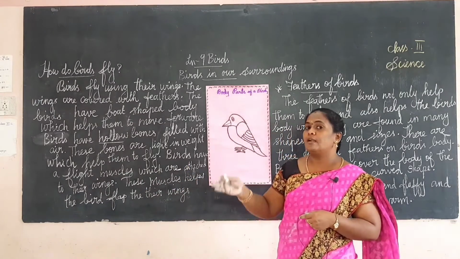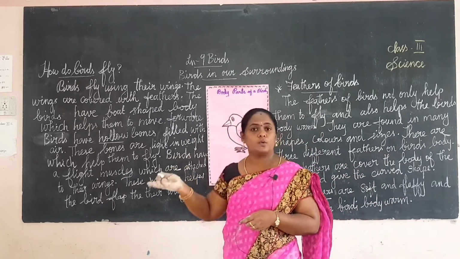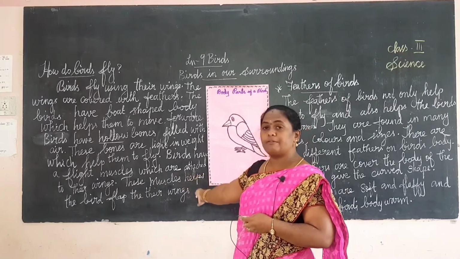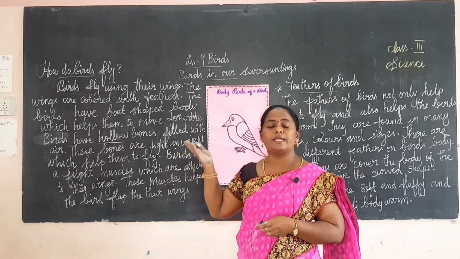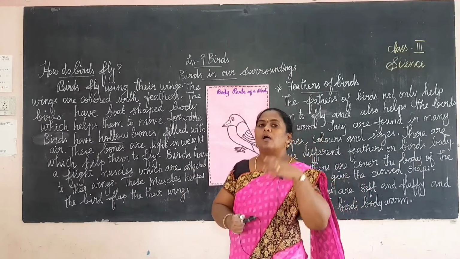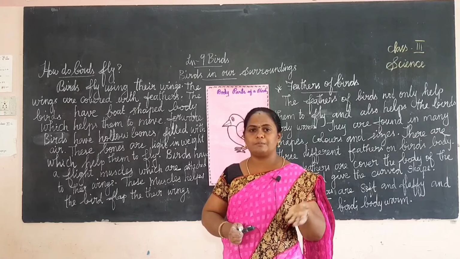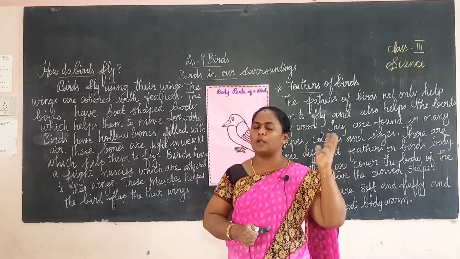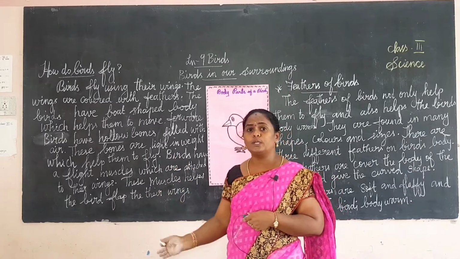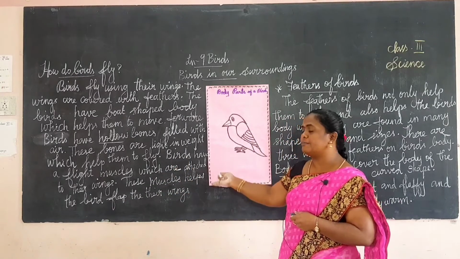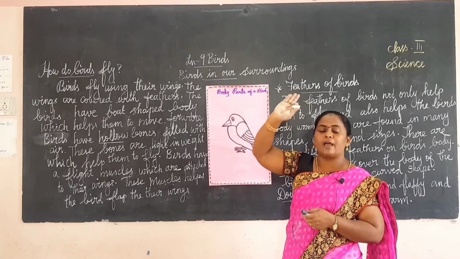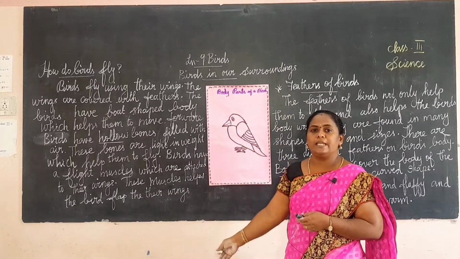Like flight feathers, flight muscles also help the bird fly very high, to soar, and then land easily.